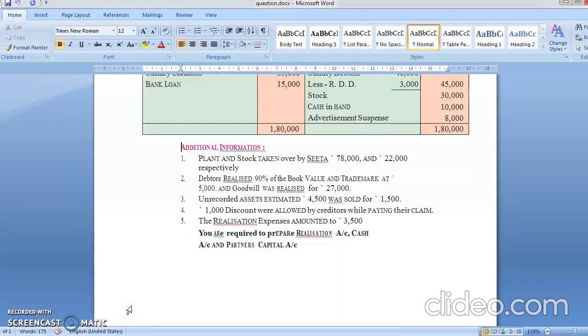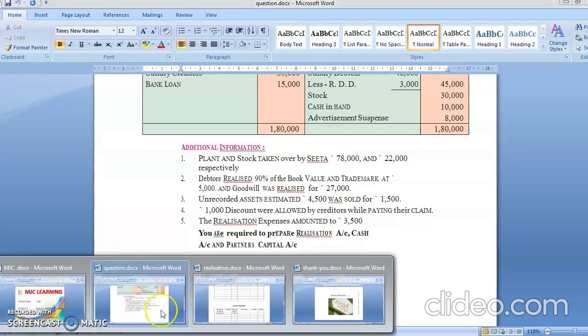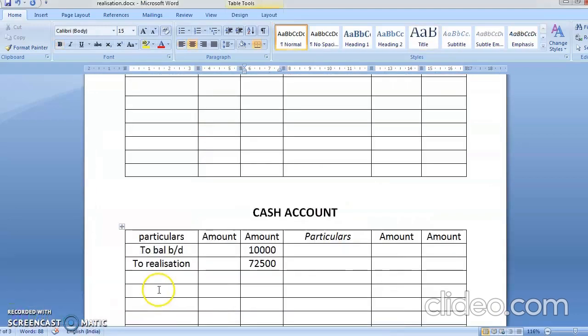The unrecorded asset estimated at 4,500 was sold for rupees 1,000. See, unrecorded asset. What do you mean by unrecorded? It was not there in the balance sheet, but it is giving you some value. So when value is given, it means money is coming in. So again, it is to realization account. How much money is coming in?